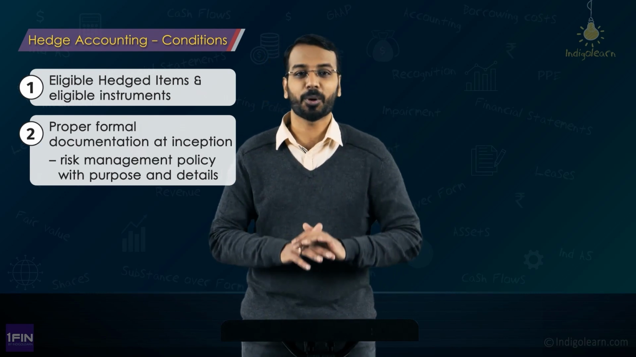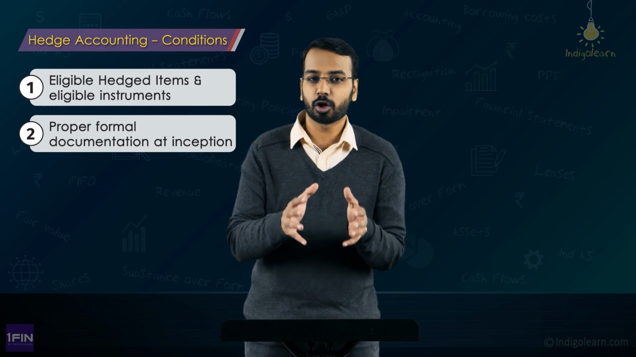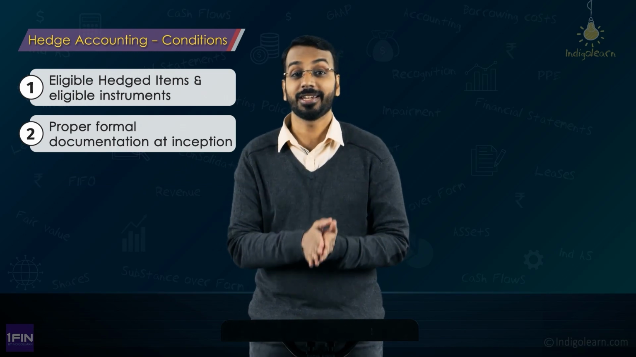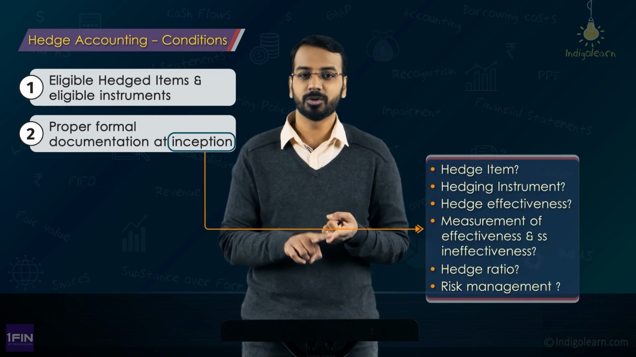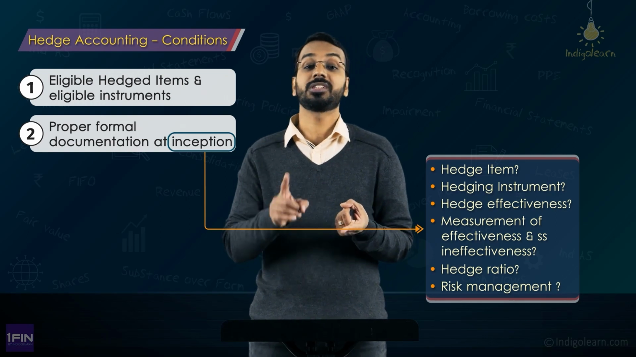That is very, very important. Now, as a part of the formal documentation and designation, the entity needs to mention what is the hedged item, what is the hedging instrument, how much is the hedge effectiveness.